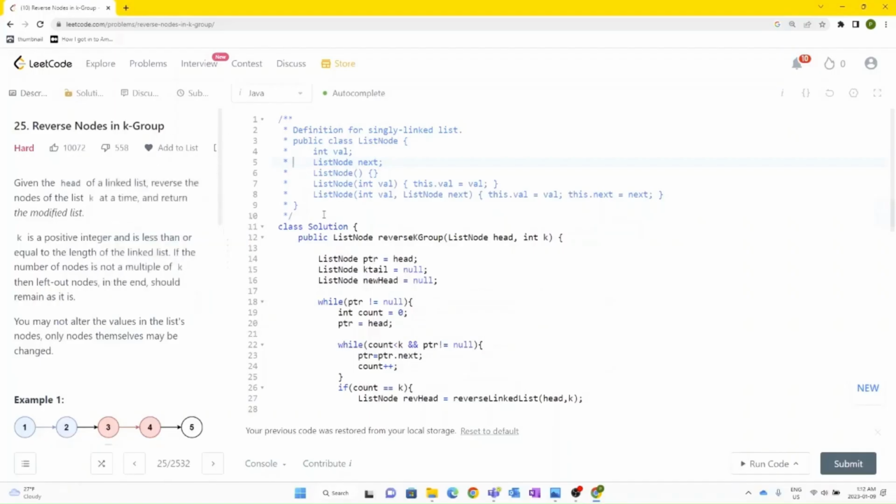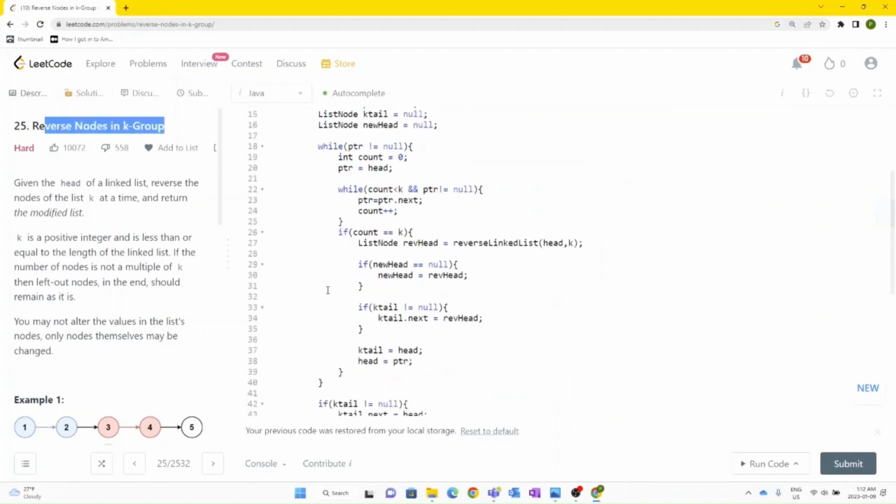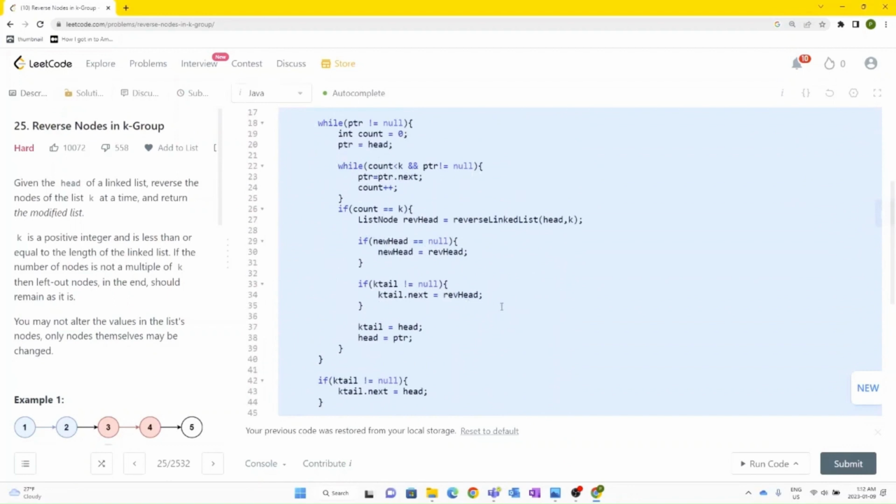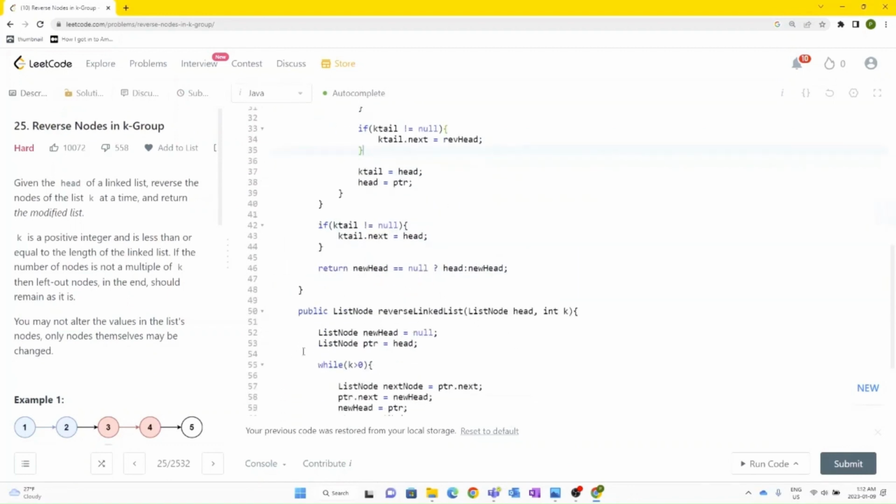Now for the coding solution part of this particular reverse nodes in k group problem, actually I made a blunder before. I recorded the whole video explaining the code, but I forgot to use my microphone, and that's why I didn't record any of the voice.